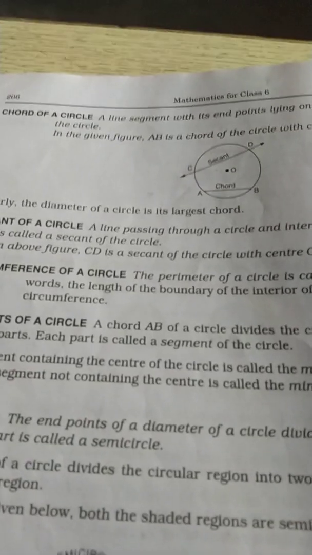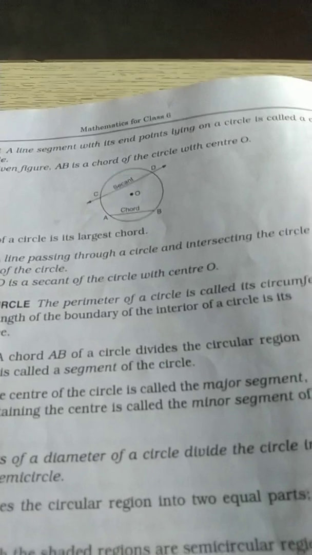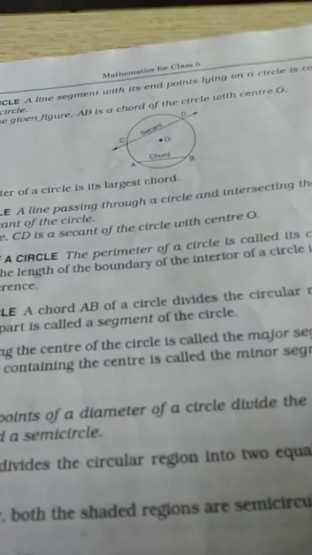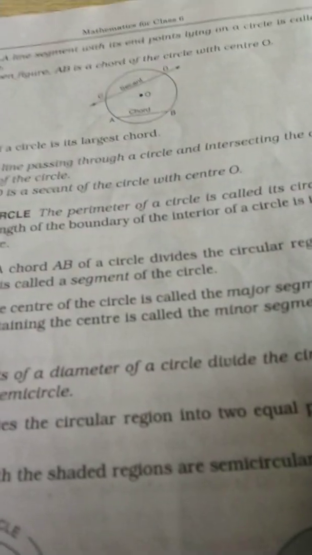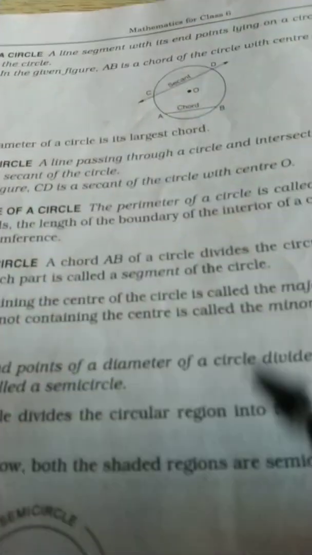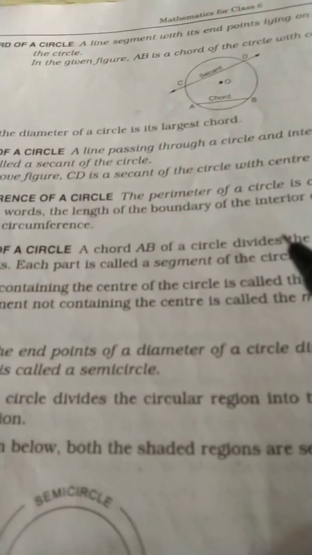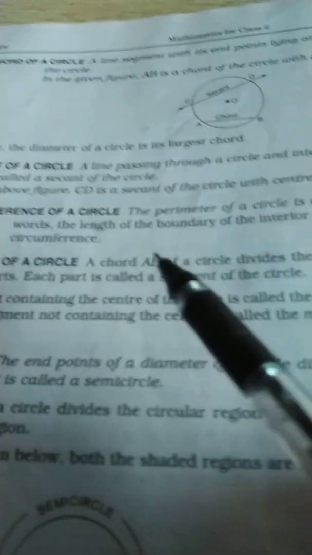Further say, what is chord of circle? Line segment with its end point having on a circle is called a chord of circle. In the given figure, you see line segment AB, which is on the circle, not outside circle, is called chord of circle, and a line which passes through outside the circle is called secant of circle.